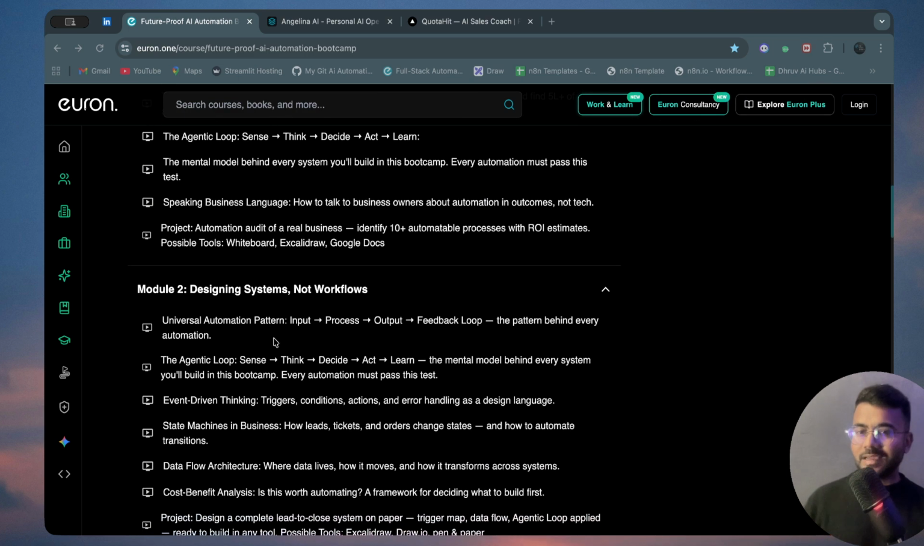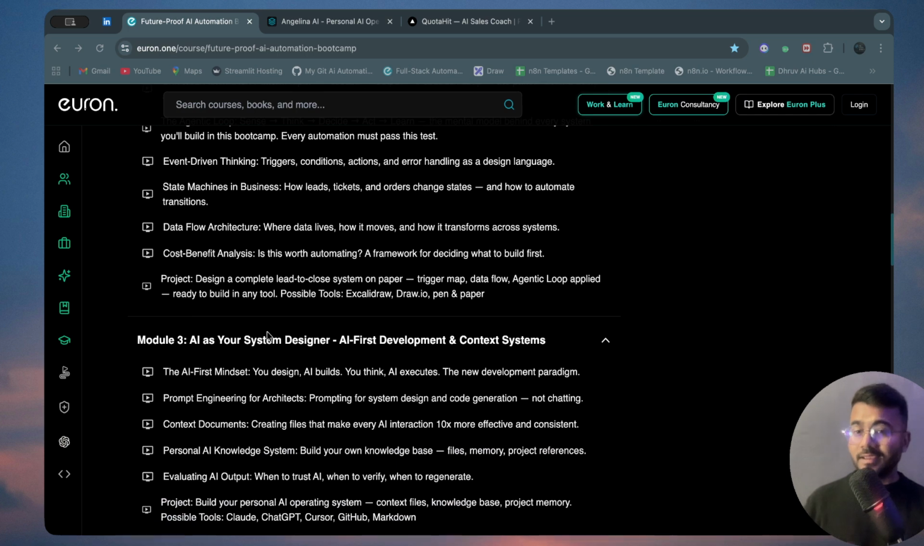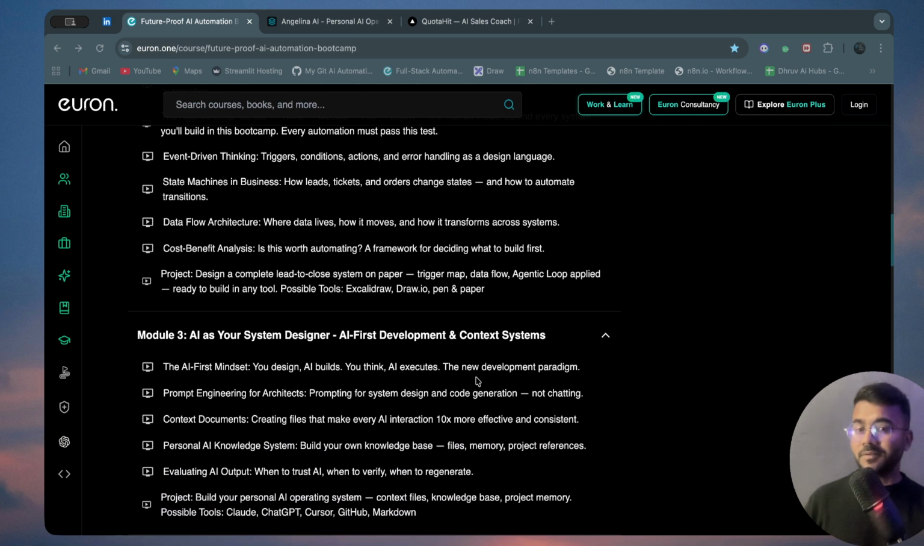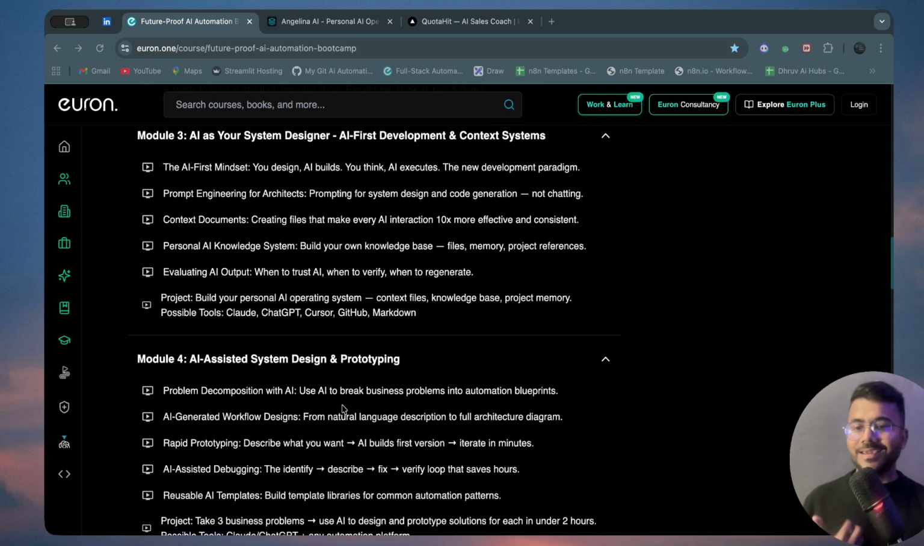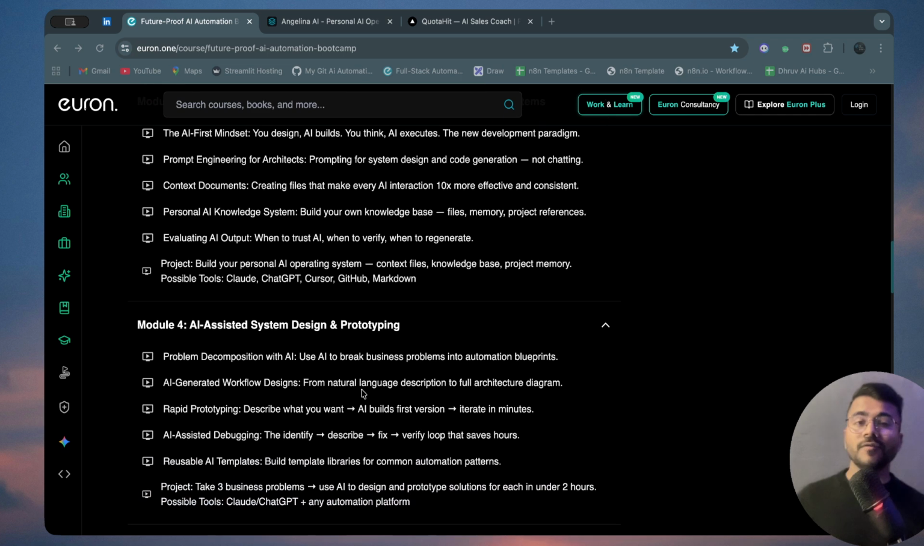Along with that, you can see design systems, not workflows. AI as your system designer, AI-first deployment and context system, AI-assisted system design and prototyping. How can we do that? Because every single time we need to create something, so how can we do that using AI, and we are not going to waste a lot of time there. Just within 5 minutes, 10 minutes, we'll be able to create the best kind of automation system you can think of.